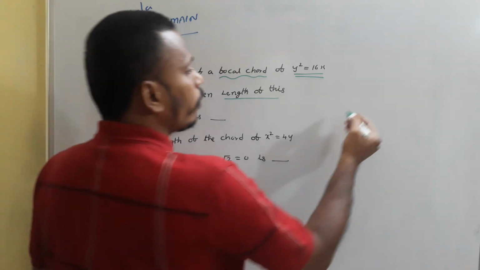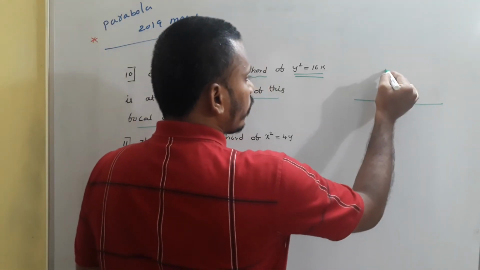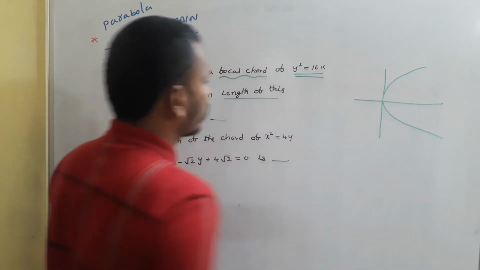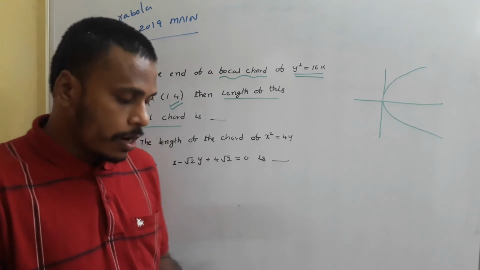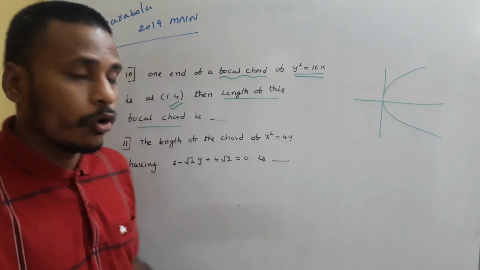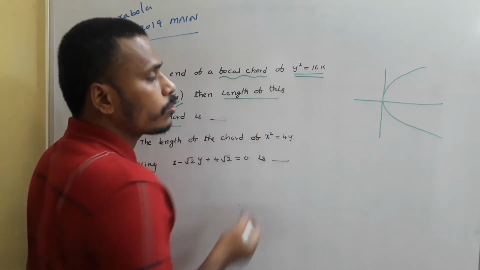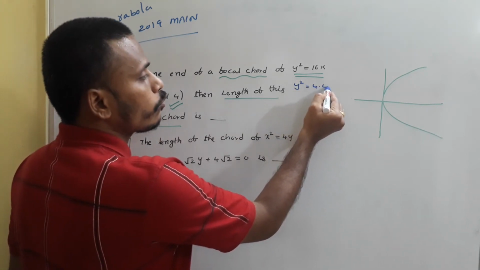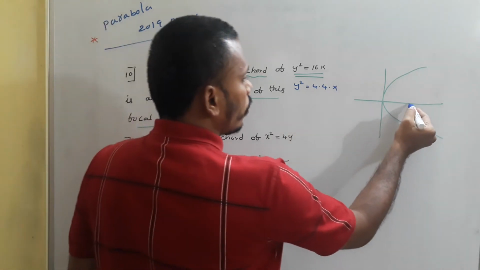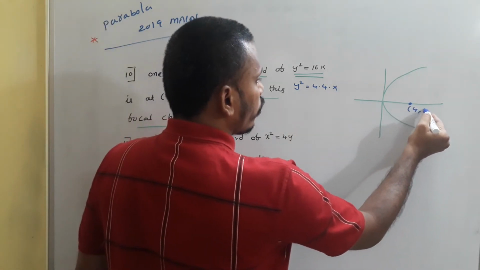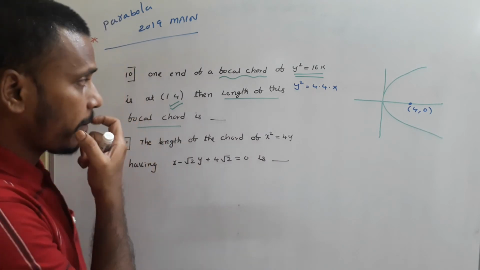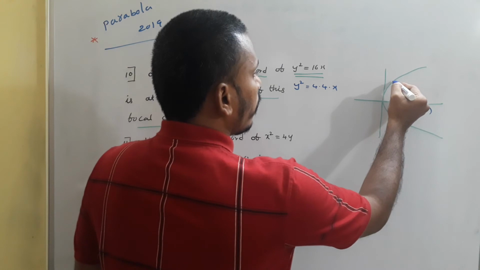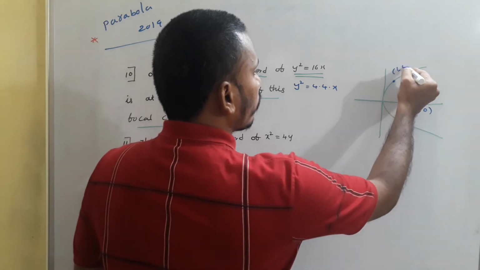We have different formulae to calculate the length of a focal chord. Suppose this is the parabola, and as I mentioned, one end of the focal chord is (1, 4). What is the focus of this parabola? y square is equal to 16x means y square is equal to 4 into 4 into x, so a is 4 and the focus is (4, 0). And the point (1, 4) is on the parabola, somewhere maybe here.